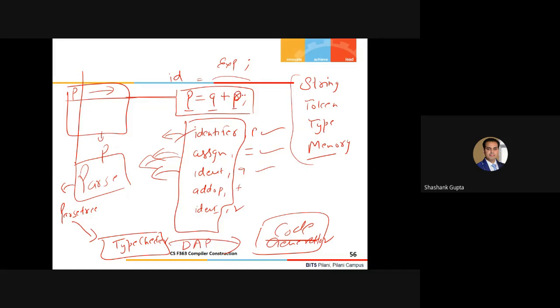I need not store the multiple information, so this will also get redirected here, and this will also get redirected here. So as of now, it's an array of records which is going to store certain information, and we'll focus more on this when we discuss the implementation part and the specification part in the lexical analysis.